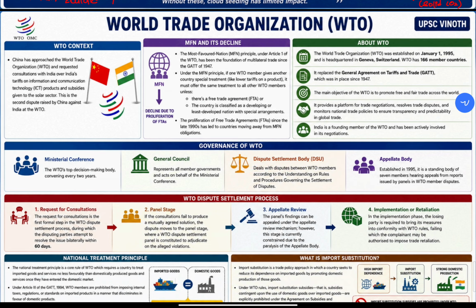Dispute settlement body. One of the most important keywords for the prelims is this dispute settlement body. The dispute settlement body deals with disputes between WTO members according to the understanding on rules and procedures governing the settlement of disputes. That's all. It's very important.